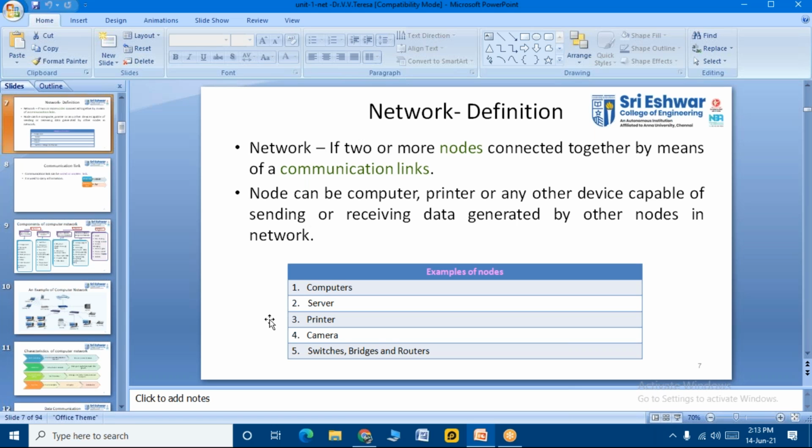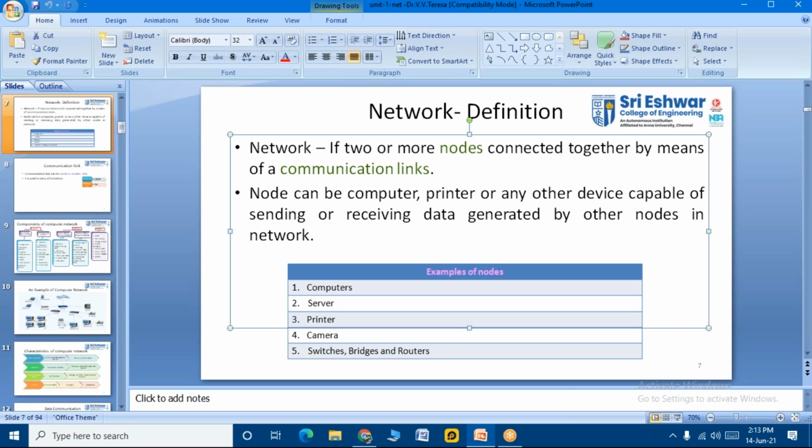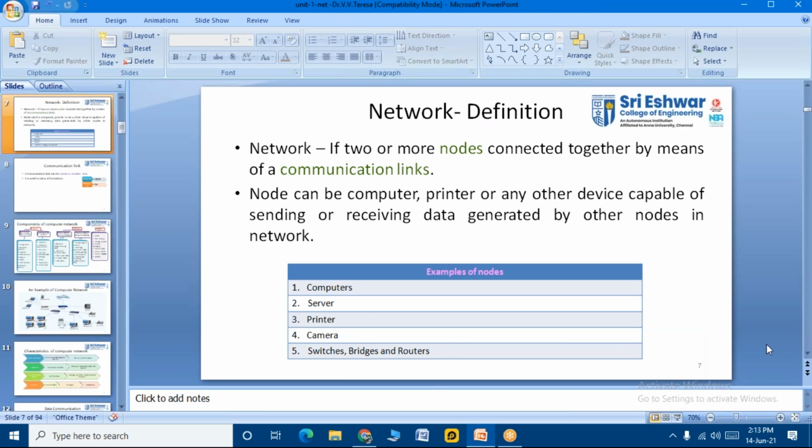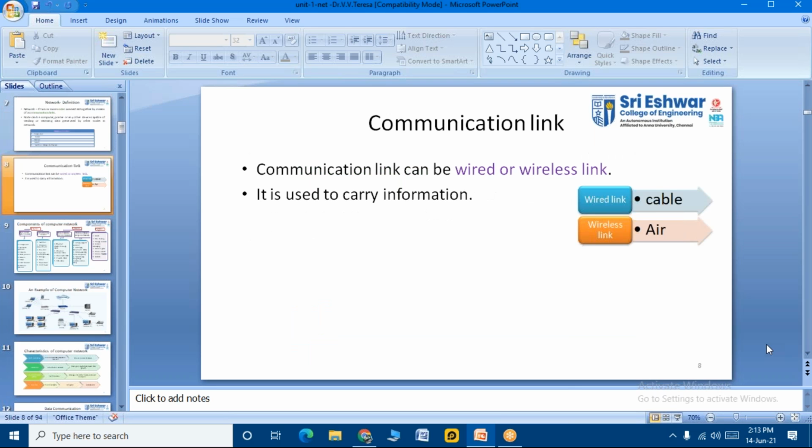As I was saying, students, we have already discussed that a network is the connection of two or more nodes. The node can be a computer, a printer, or any other device capable of sending or receiving the data generated by other nodes in the network. So it is mutual communication. Examples for nodes are computers, servers, printers, cameras, switches, bridges, and routers. Clear? These are all examples of nodes.